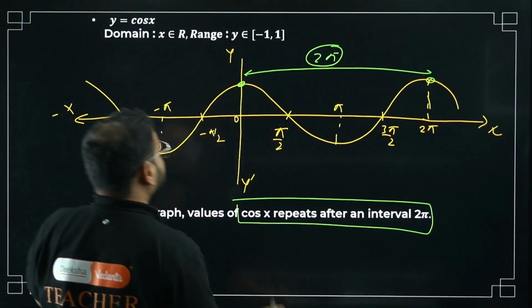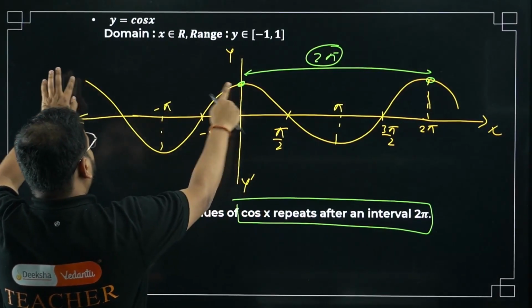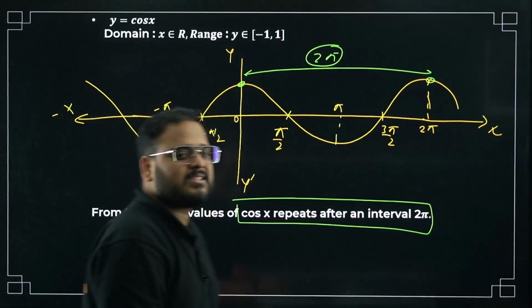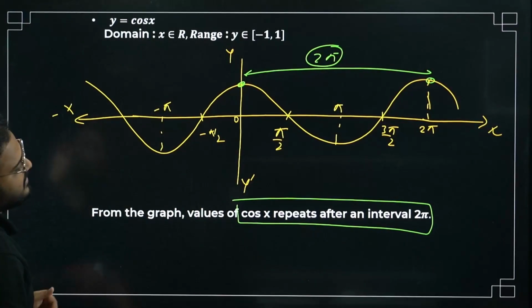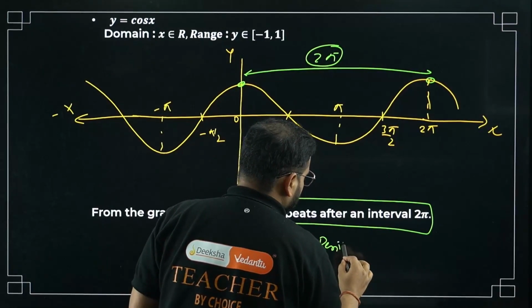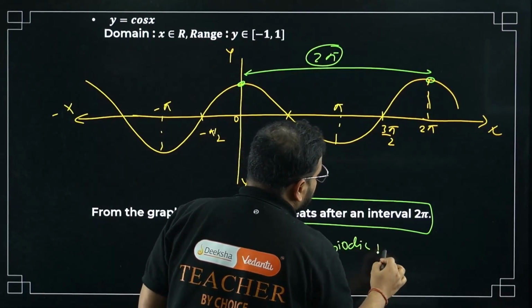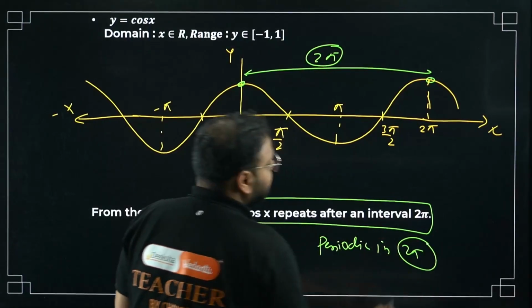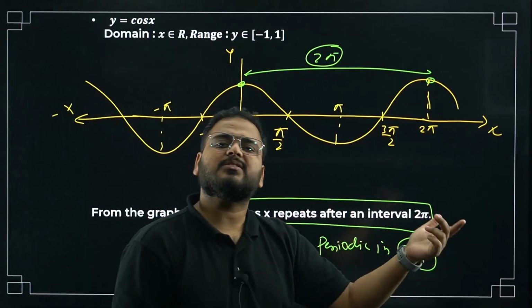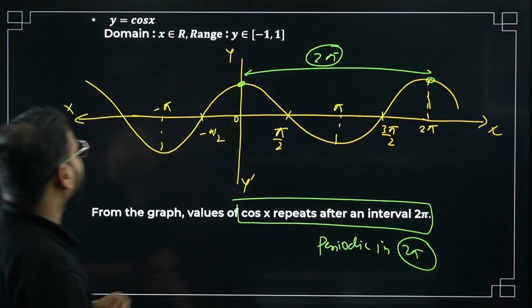Correct? Same over here. This will be repeating from here to here. Cos x is periodic in the interval of 2 pi. Clear? What is the meaning of repetition? Periodicity, okay? So please check.